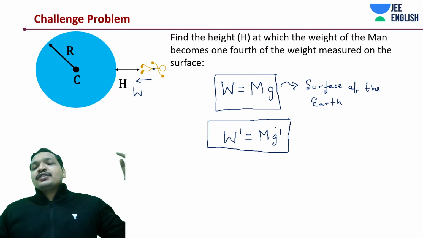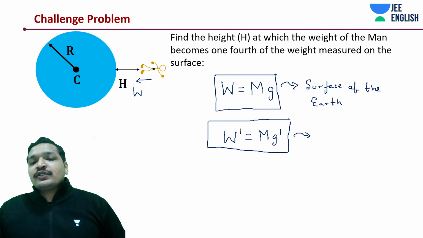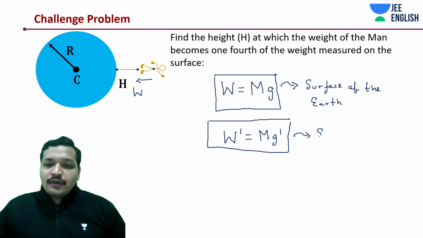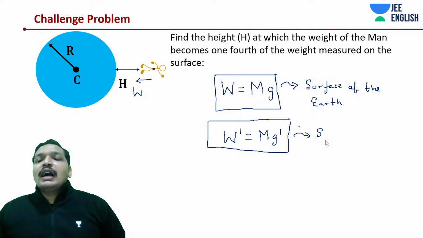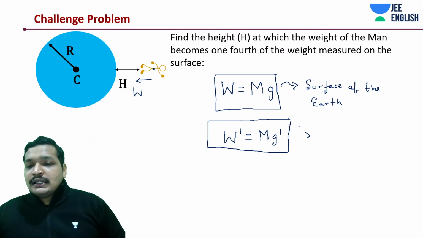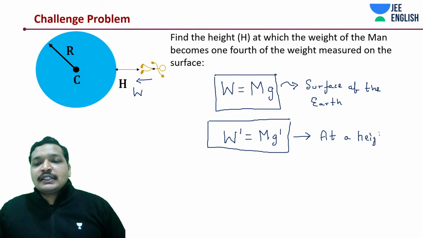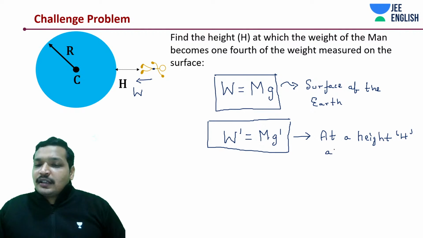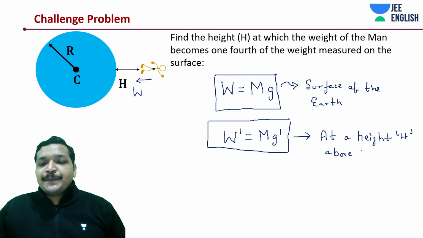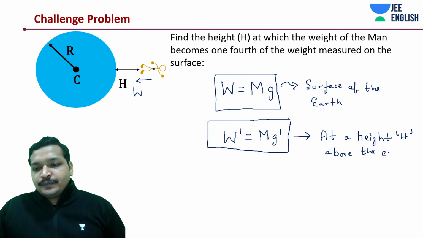Right away, this should come to your mind whenever you are trying to solve any such problem. This is at height h above the earth's surface. What happens?